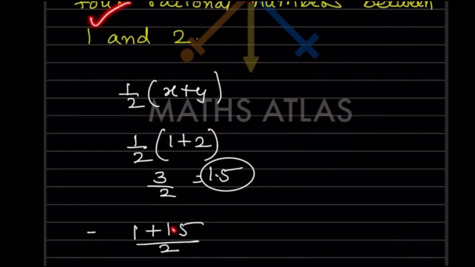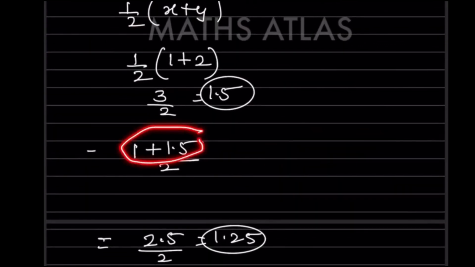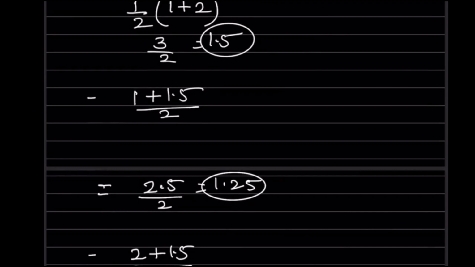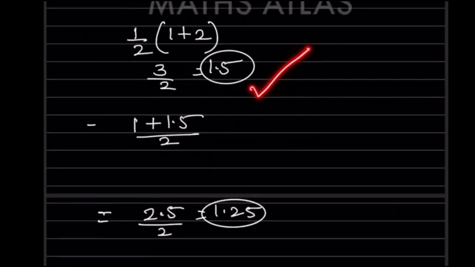Now what will you do? Again you are going to write this 1.5 divided by 2, or you can also write 1 by 2 at the start. Writing 1 by 2 at the start or dividing by 2, both are the same. So that is going to be 1 plus 1.5, which is 2.5 by 2. When you divide this, you get 1.25. So this is the other number. Again, to this number you add 1.5.